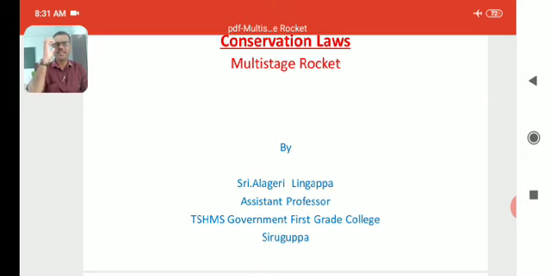Today's chapter is conservation laws, under which my topic is multi-stage rocket. In the previous class we discussed the single stage rocket, that means the expression for the velocity of a single stage rocket. Today we will discuss the multi-stage rocket.